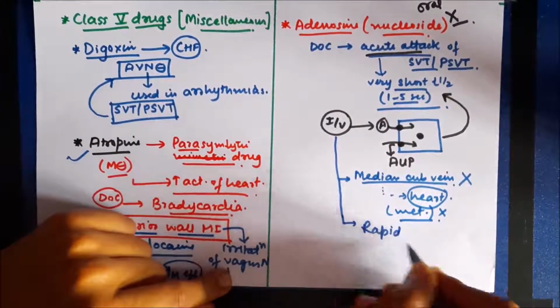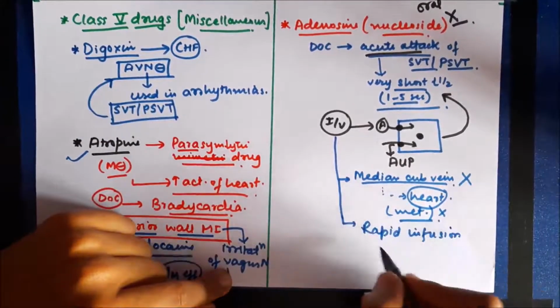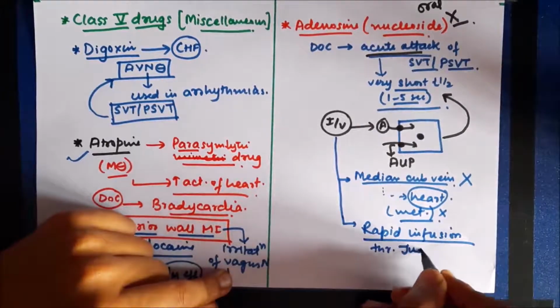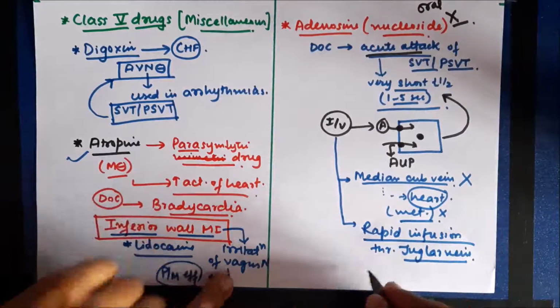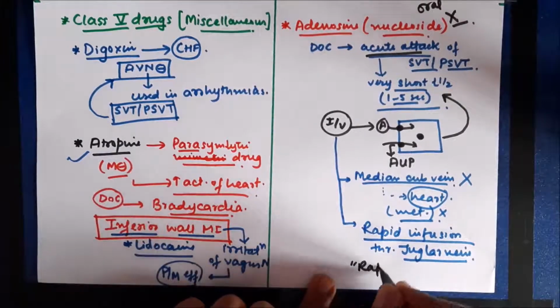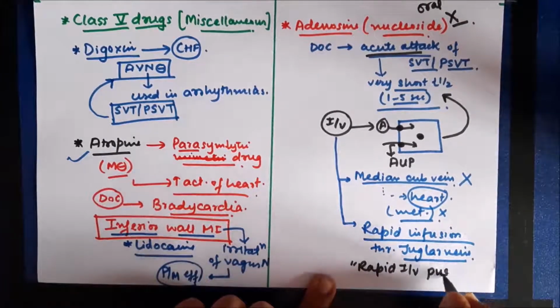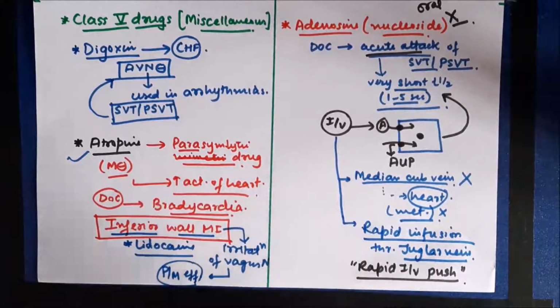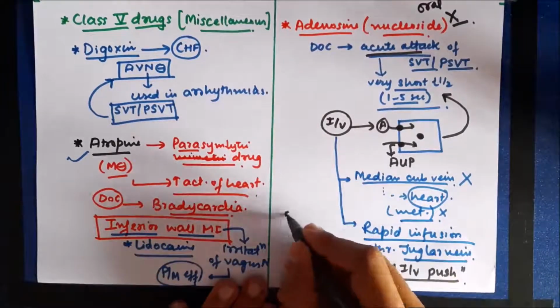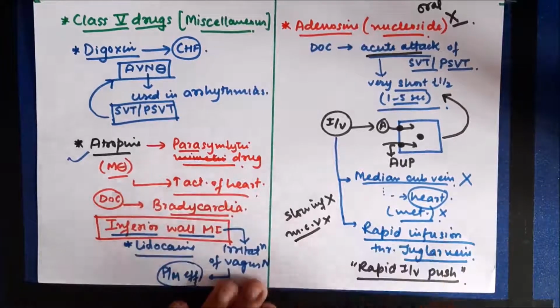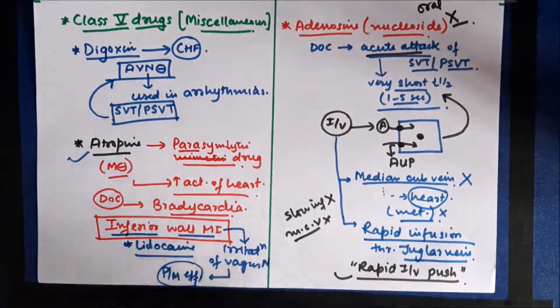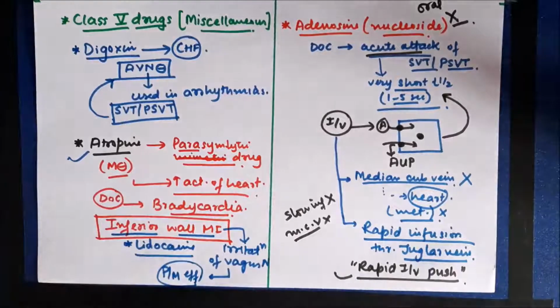So adenosine is given by rapid IV infusion through the jugular vein, because the jugular vein is very close to the heart, and so adenosine is going to take less time to reach the heart and produce its effect. This route of administration is sometimes called rapid IV push. Adenosine cannot be given by slow infusion, and it cannot be given through the median cubital vein because of its rapid metabolism. It has to be given by rapid IV push.